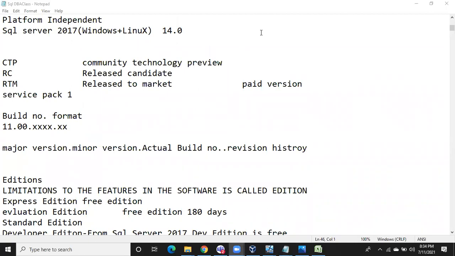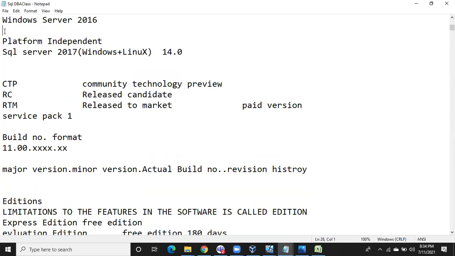Fine. I told you, till SQL Server 2016, we have to use only the Windows operating system to install your SQL Server. From 2017 onwards, it's platform independent. SQL Server 2017 you can install on Windows operating systems, and we can install on Linux operating systems also.